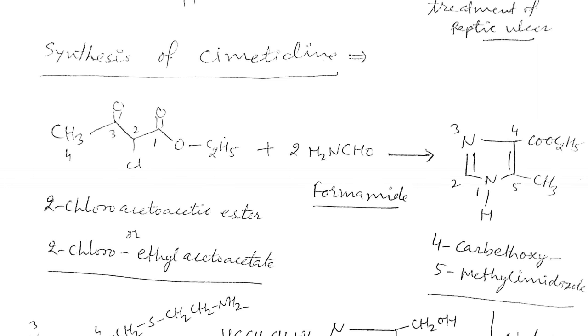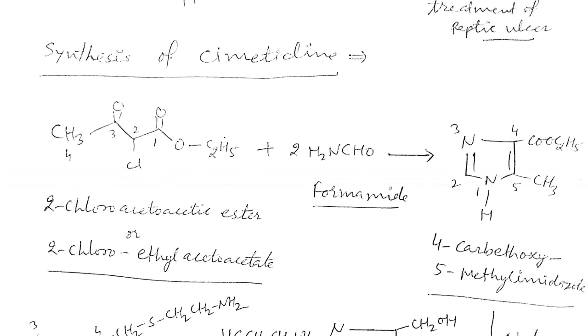Formamide is formed by reaction between formaldehyde and ammonia. When they react together, formaldehyde and ammonia will be converted into formamide. So 2 mole of the ammonia and 2 mole of the formaldehyde we can take here for the reaction. So 2 mole of formamide and